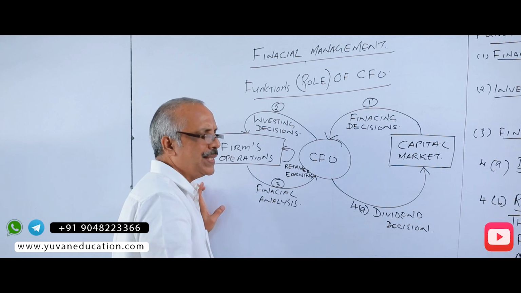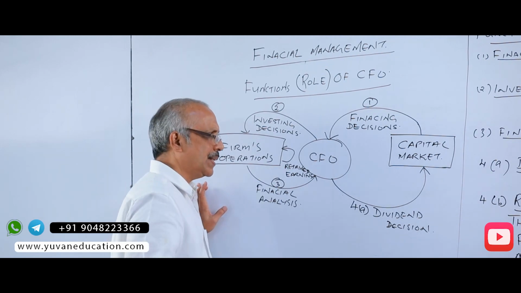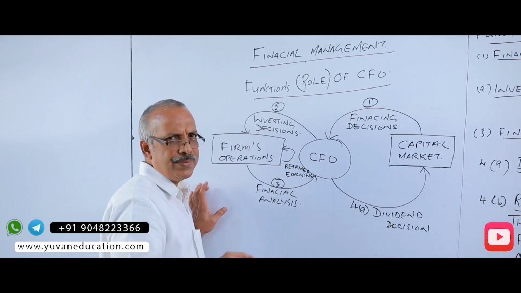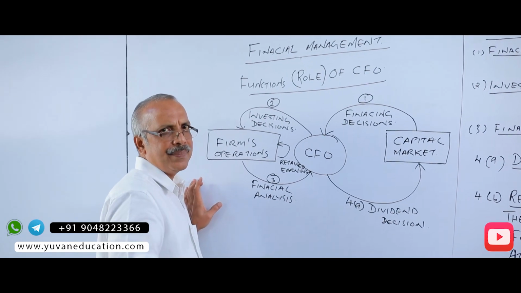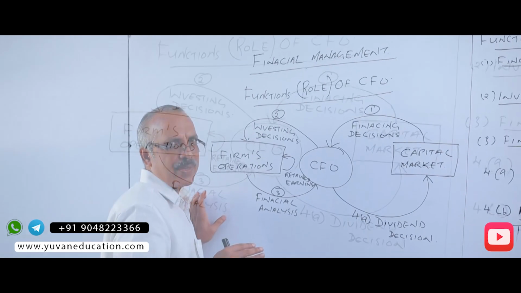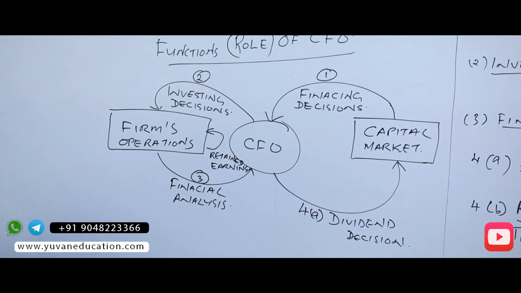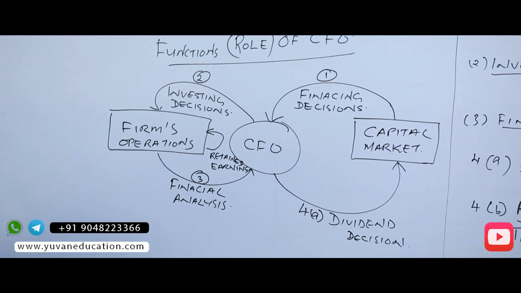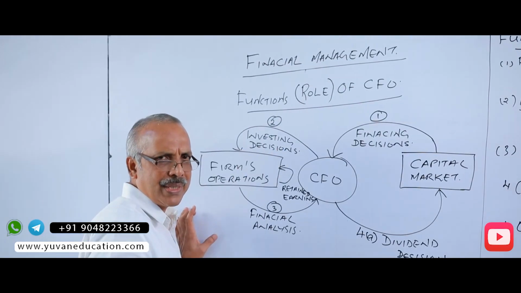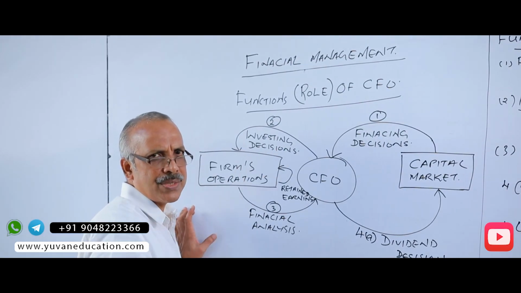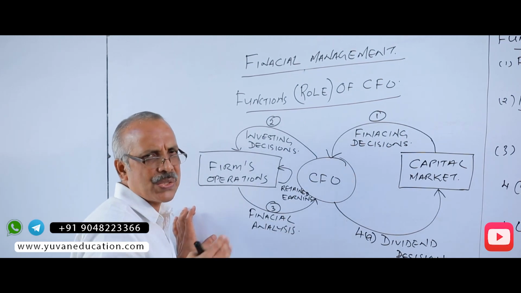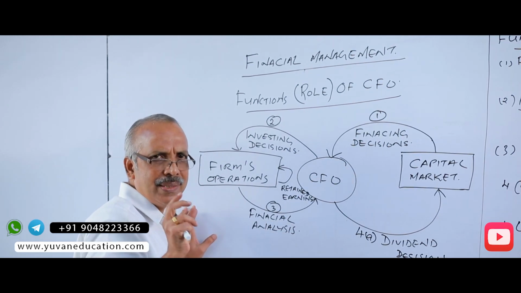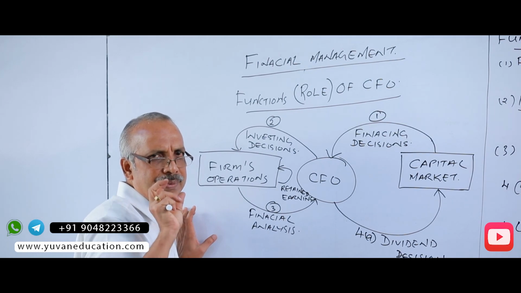Previously I told you the structure of sources of fund and application of fund. All these are areas of decision making by the CFO: sources of fund, whether long term or short term, whether own fund or loan fund, and its application in fixed assets or current assets. Everything is the function of the CFO.